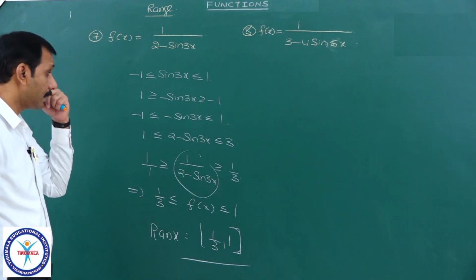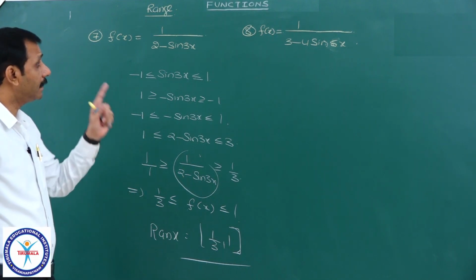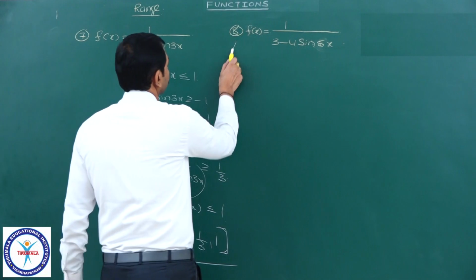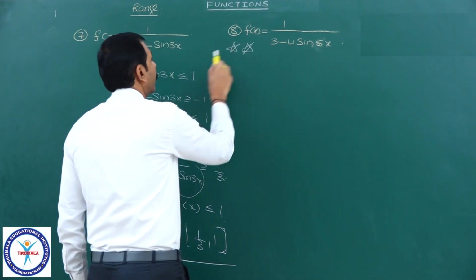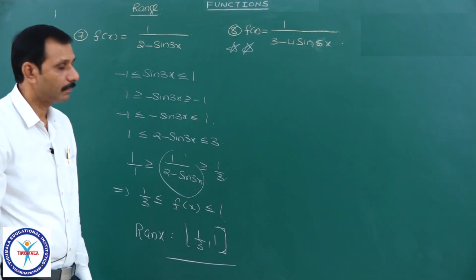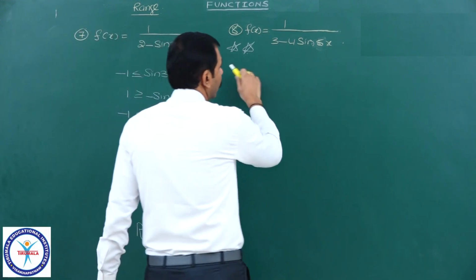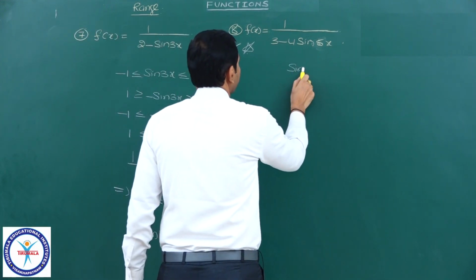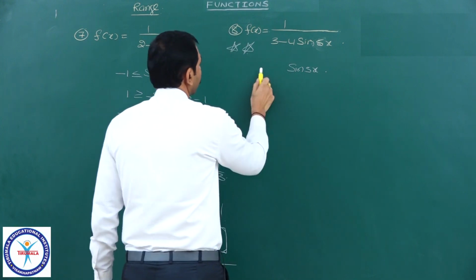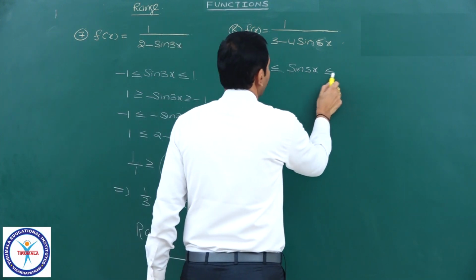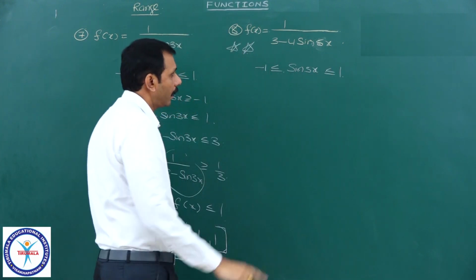Now, see this eighth one, it is a dangerous one. That is why I have written it again. Listen here, in the same way, if you take sin 5x, -1 is less than or equal to sin 5x, which is less than or equal to 1.